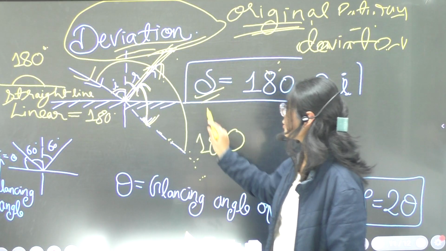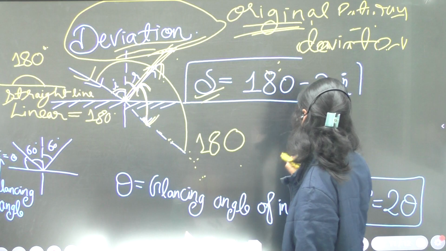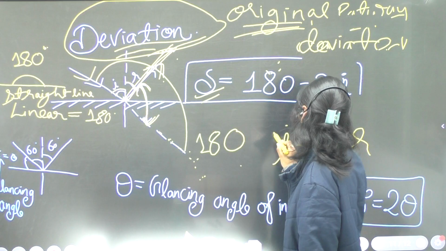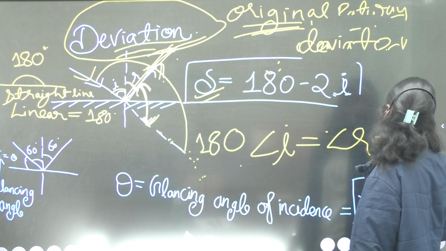This is the complete angle, 180 degrees. We know by the laws of reflection, incidence angle equals reflected angle, so both values will be the same.